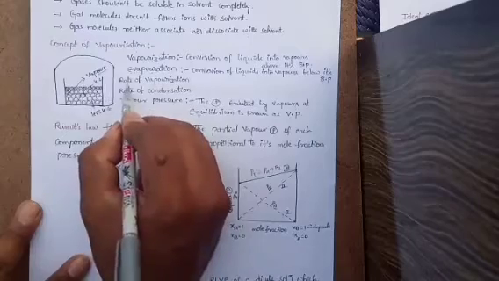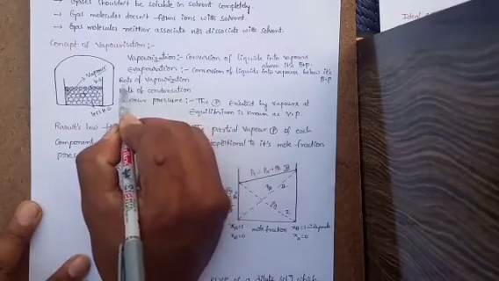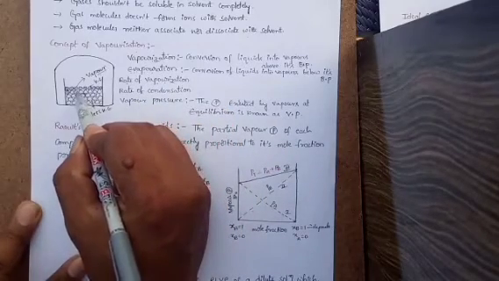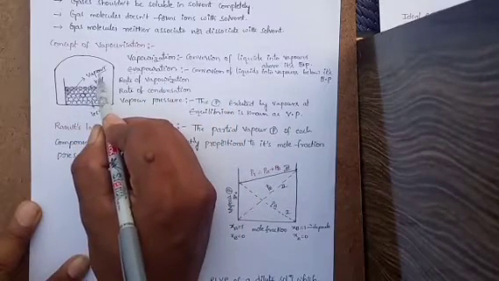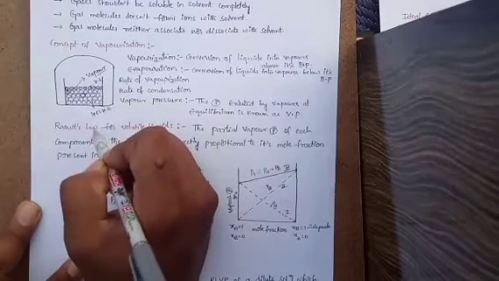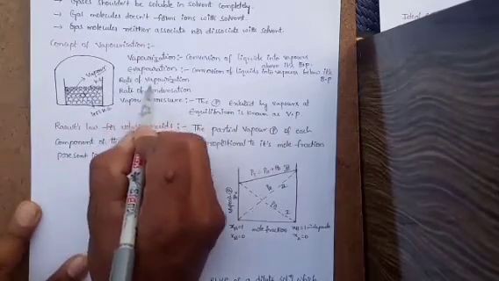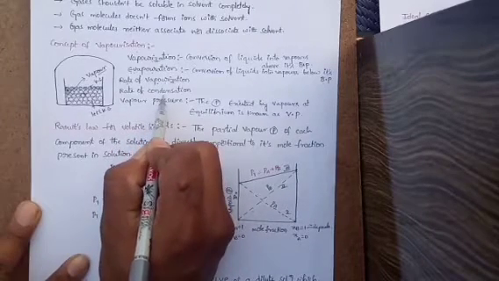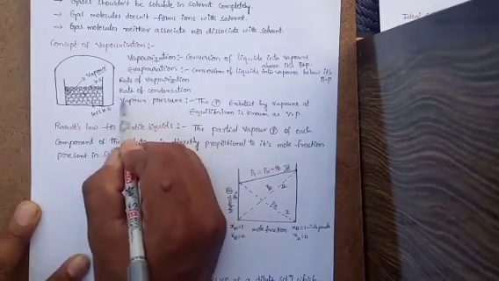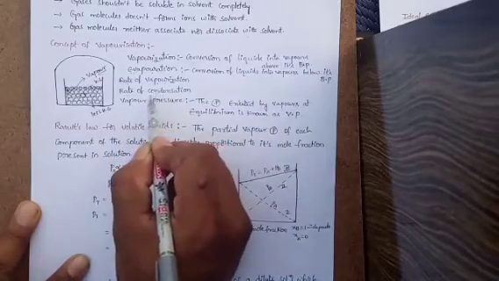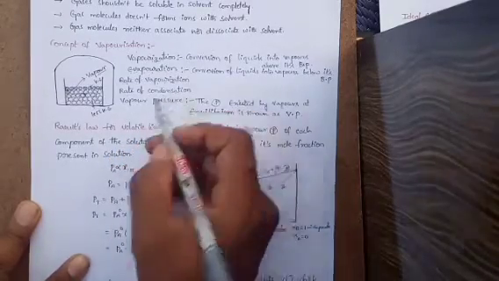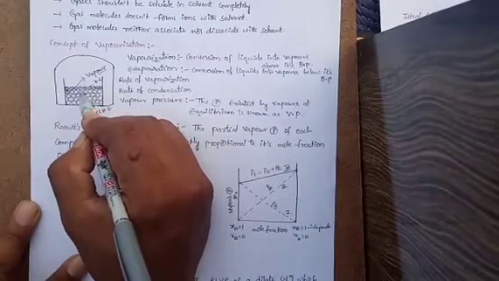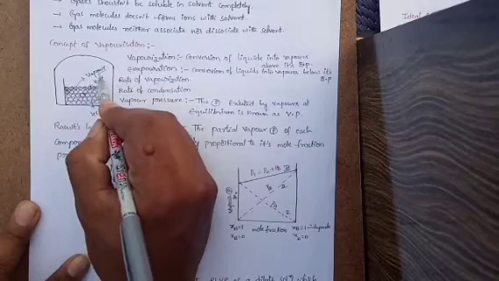The next one is the rate of vaporization. Rate of vaporization means the number of liquid molecules converted into vapor state per unit time. And then rate of condensation. Before discussing the rate of condensation, we will see the condensation process. We know that liquid molecules leave the surface of the liquid and convert into vapors.